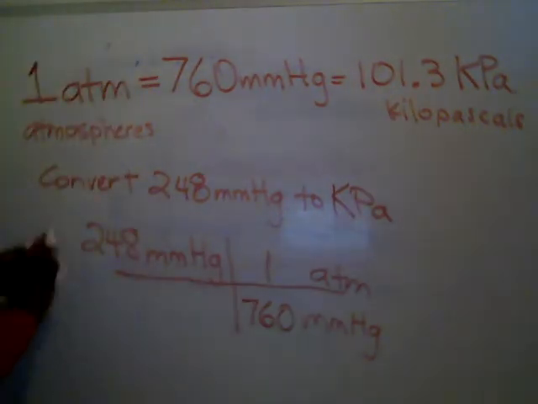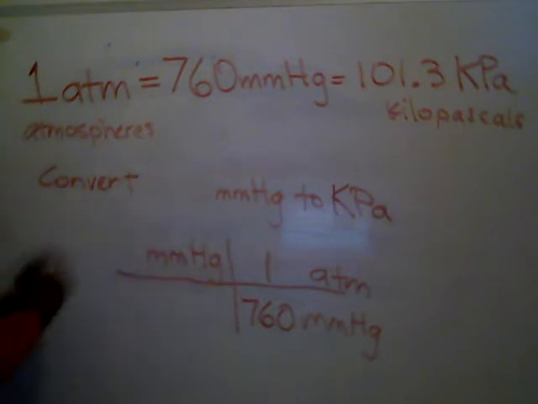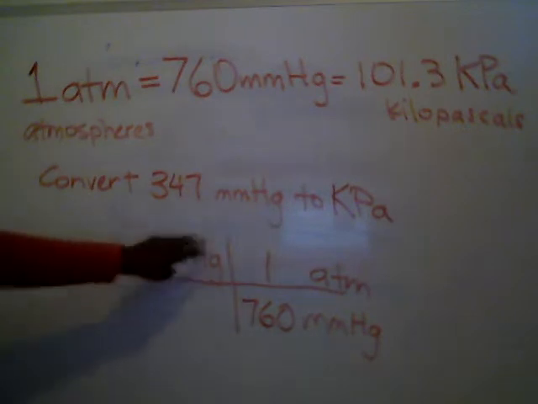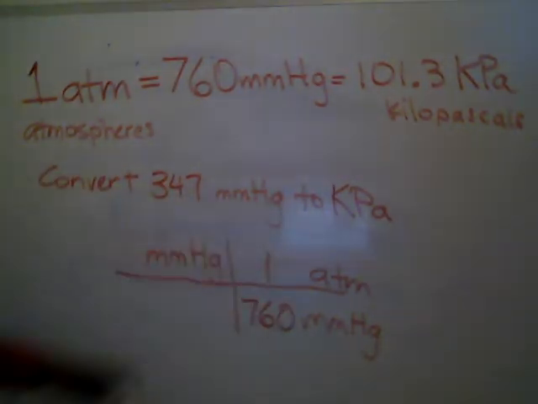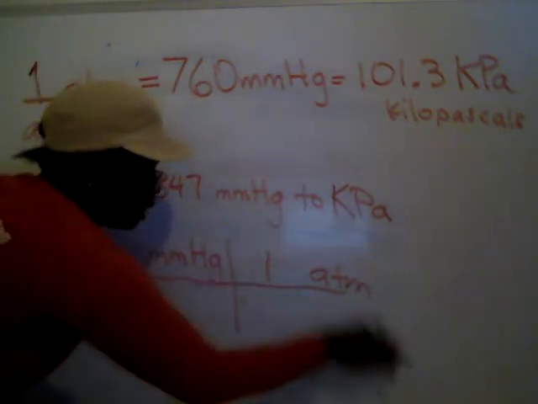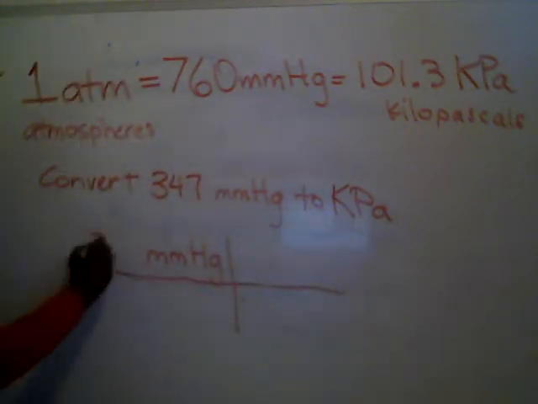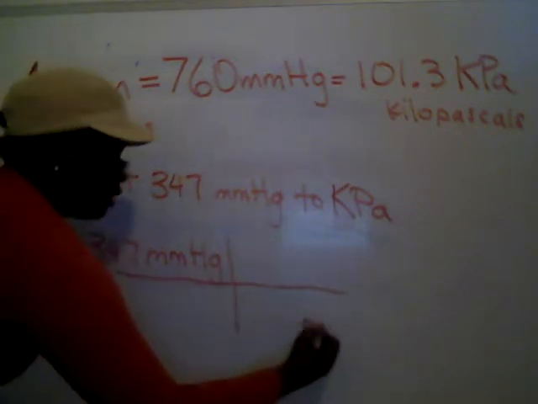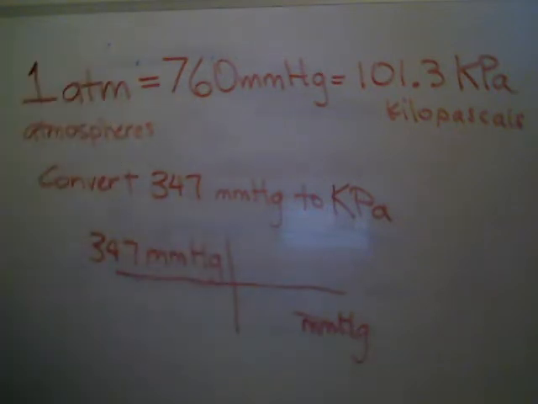And I'll just change this so we can see a different example. Let's change this number to 347. Okay? So you want to go from 347 millimeters of mercury to figure out what that is equivalent to in kPa. Because we're going to a different unit now, this won't apply, but we're starting with 347 millimeters of mercury. We want millimeters of mercury to be down here so that that unit will cancel with this one.